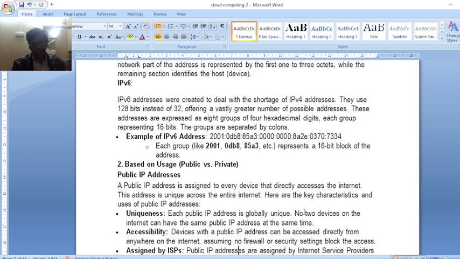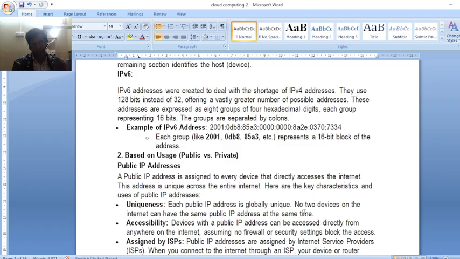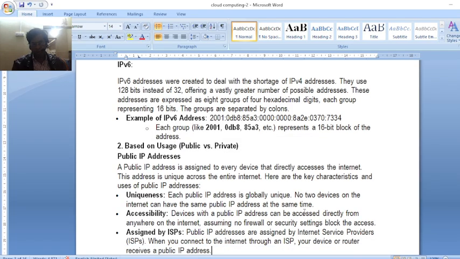Unique means there is no duplicate; the addresses are separate, just like a mobile number is unique. A device with a public IP address can be accessed directly from anywhere on the internet, subject to firewall and security.